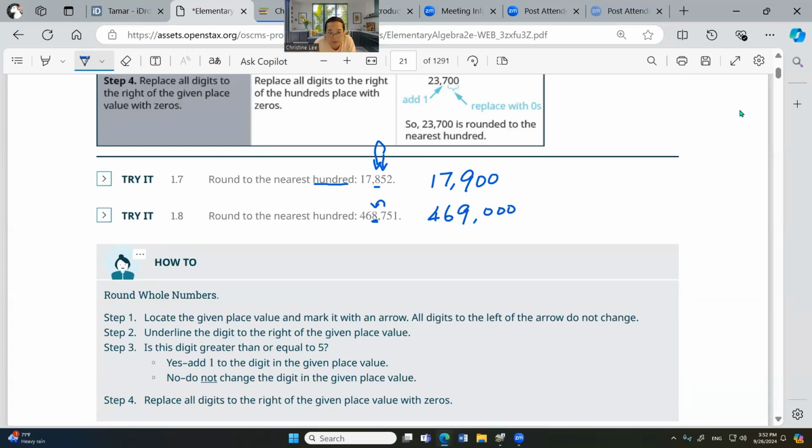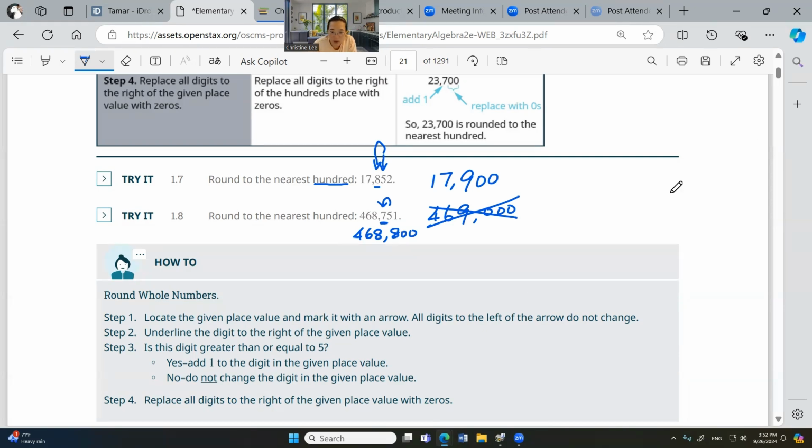469,000. Wait, I do it wrong. Not to this, but to this. Okay. If I'm not careful, I do it wrong. Okay. I'm wrong. Hundreds here. So this one, 5. 5 is more. So it becomes 468,800. Yeah. Okay.